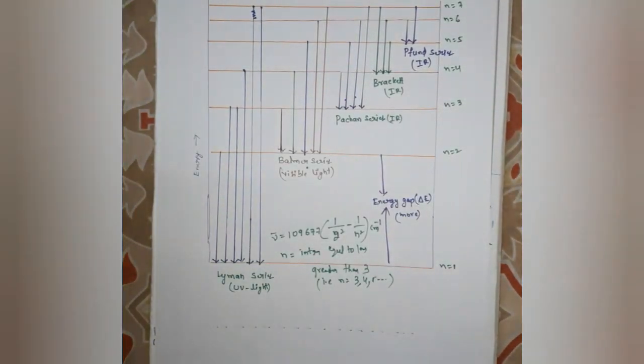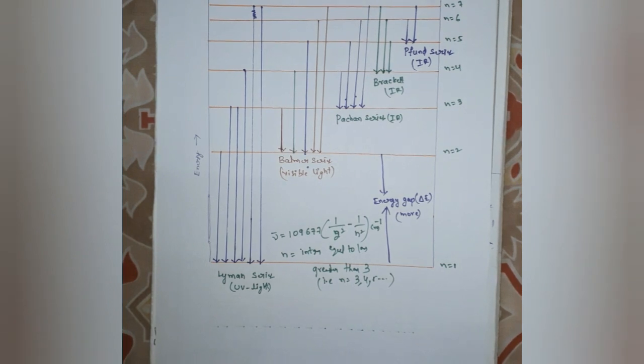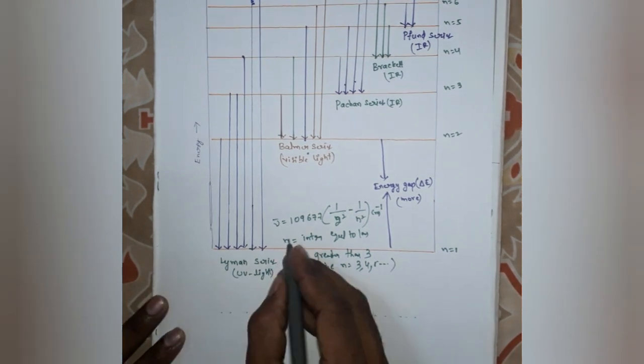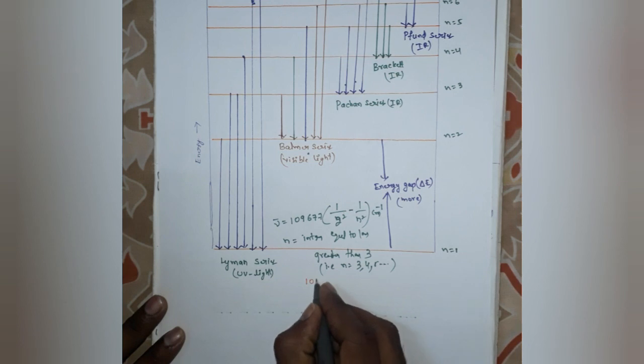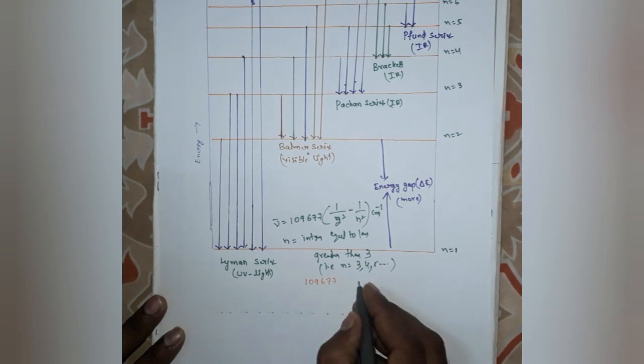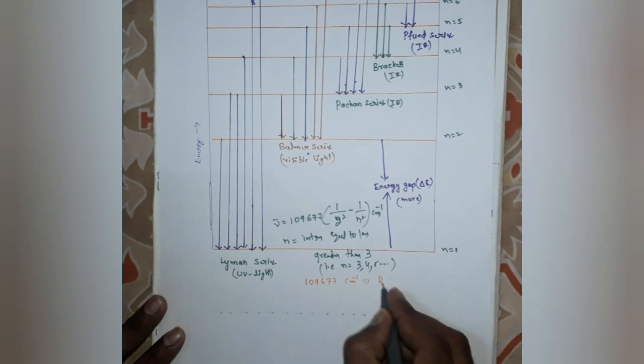Here the value 109677 cm⁻¹ is called the Rydberg constant.